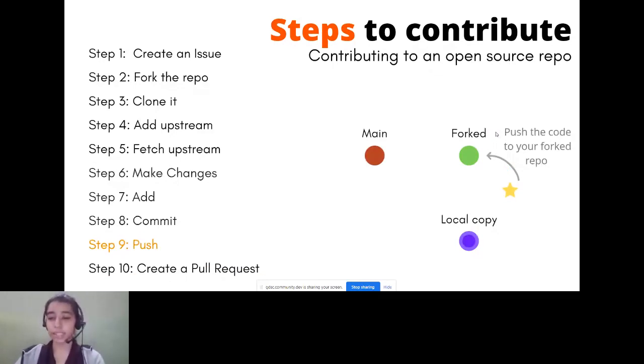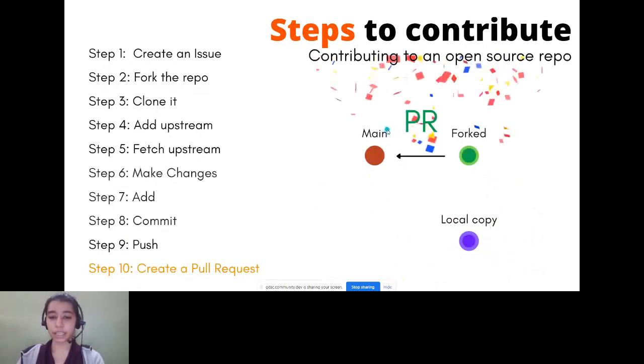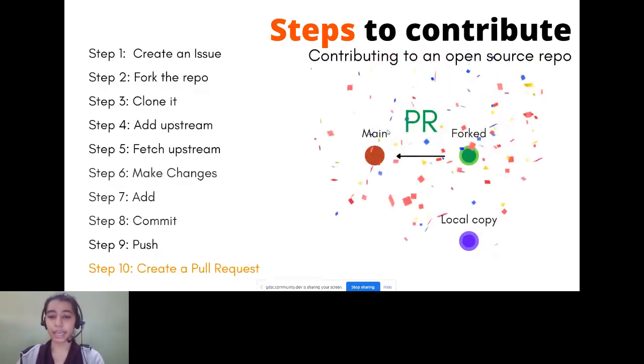That is, whatever changes have been added to your forked repository, you send a pull request, which is called a PR in short, to the main repository. So main means the parent repository. So the owner or the maintainer of the repository will come to know that, okay, you have created these changes, and if he thinks that those changes are correct, he can approve those changes and merge your pull request. Whenever your pull request is merged, it means that your code has been added in the main parent repository.